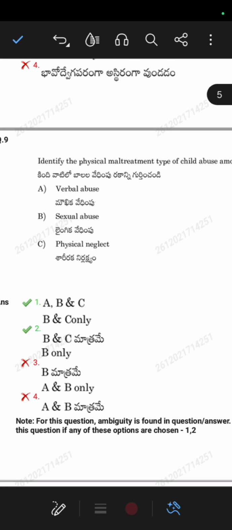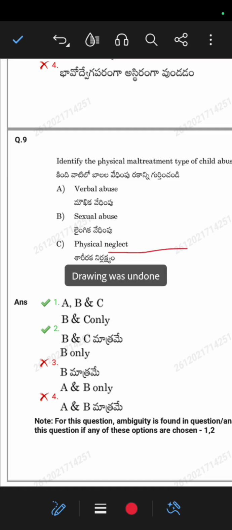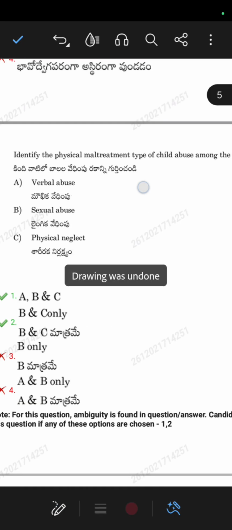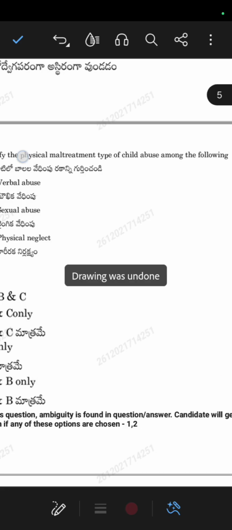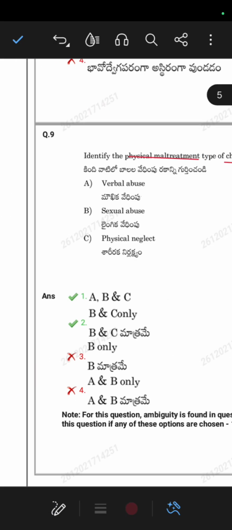Identify the physical maltreatment type of child abuse among the following. So you know about child abuse. Here you should have physical maltreatment of child abuse. What options they have given: A is verbal abuse, B sexual abuse, C physical neglect. So physical maltreatment, let us see, A, B and C.